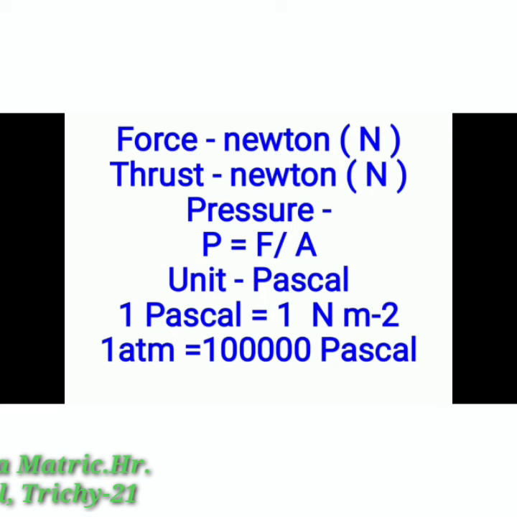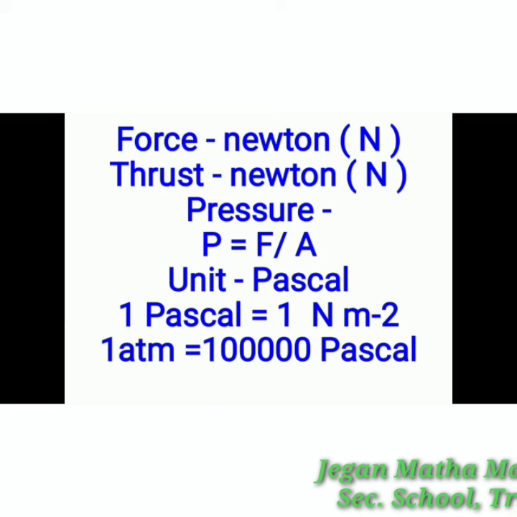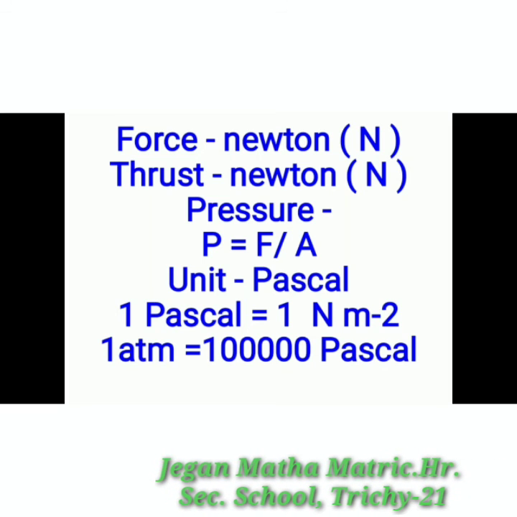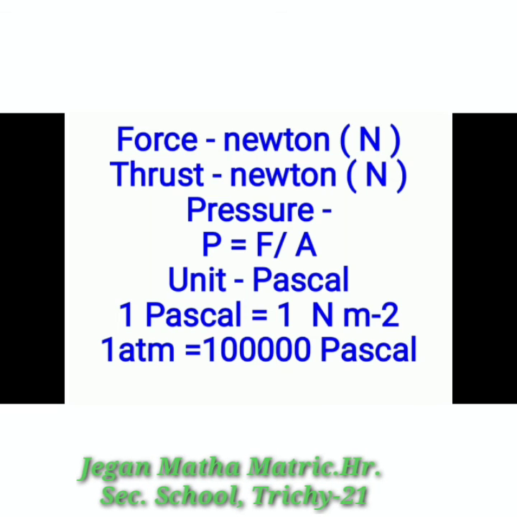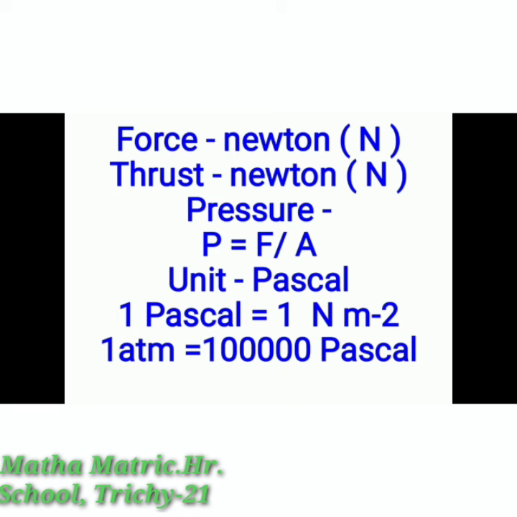Third topic, pressure. Pressure is the amount of force or thrust acting perpendicularly on the surface area. So pressure P is equal to force by area. The unit of pressure is Pascal. So 1 Pascal is equal to 1 Newton per meter squared. Next, atmospheric pressure. 1 atmosphere is known as 1 atm. Its value is equal to 1 lakh Pascal.